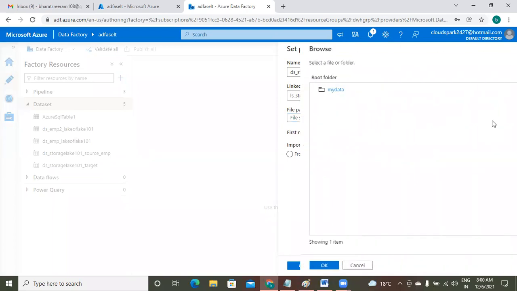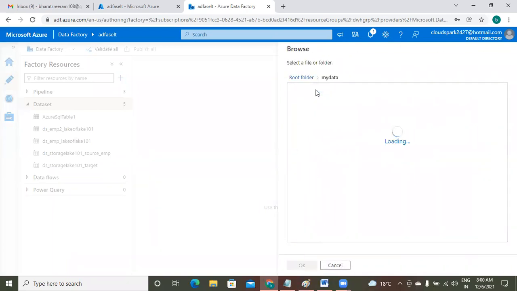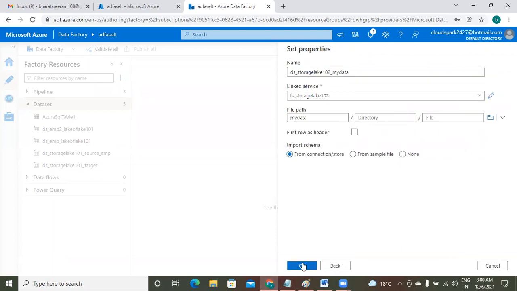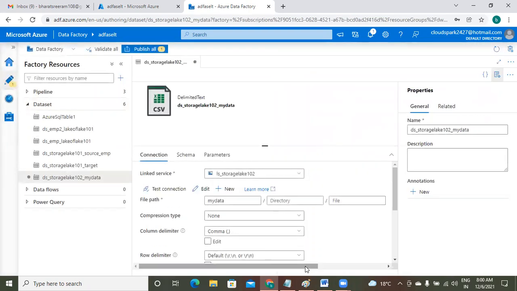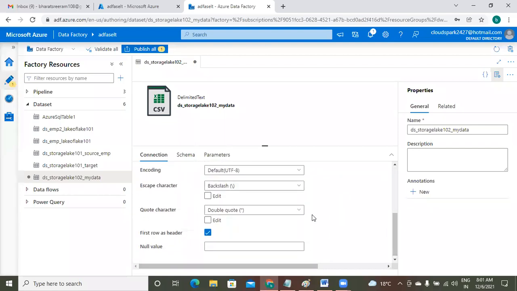Just click on browse. Already my data. Save it. Got it? So first row as header I want, just select this and click on OK. Right? Dataset is created.